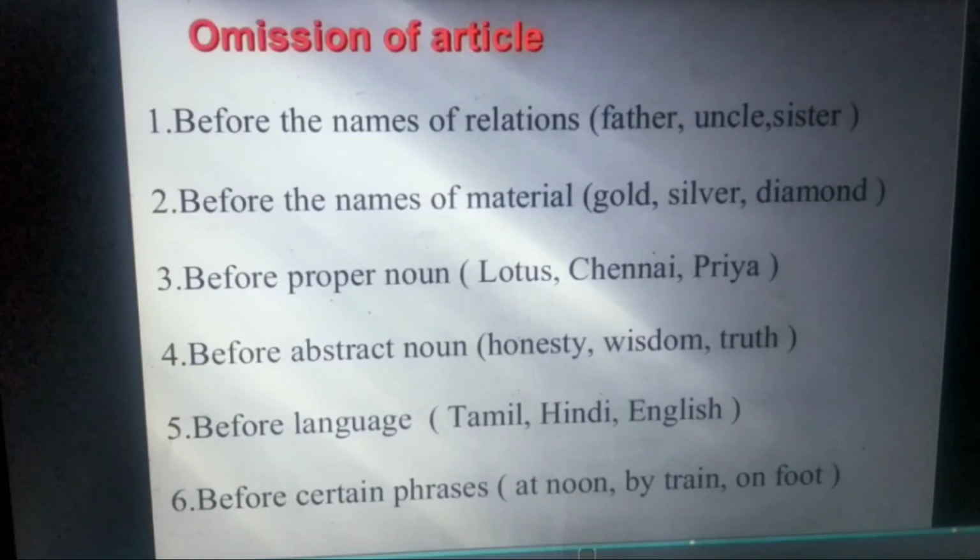We don't say the Priya is coming. No, article is not required. Before abstract noun, honesty, wisdom, truth. Before language, Tamil, Hindi, English. Before certain phrases, at noon, by train, on foot.